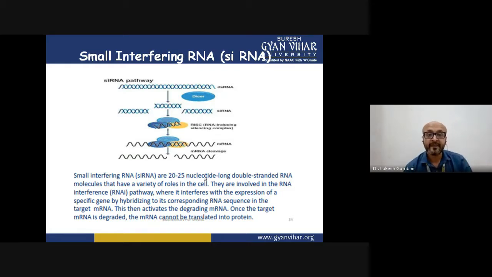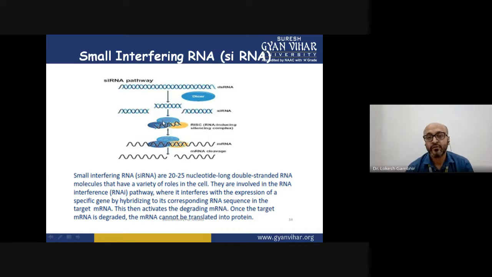How is it done? Initially, a double-strand RNA molecule is formed, the siRNA pathway. Then there is an enzyme called dicer, which cleaves this double-stranded RNA into small stretches. Then this cleaved double-strand RNA binds to a proteomic complex called the RNA-induced silencing complex, RISC.